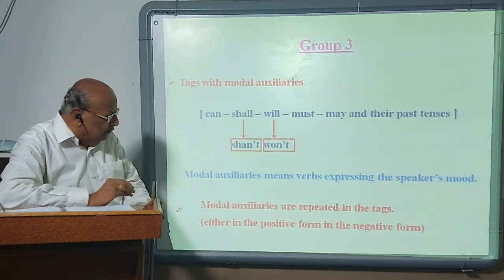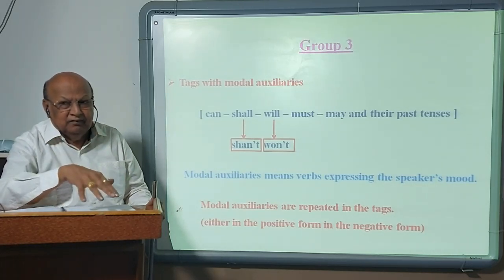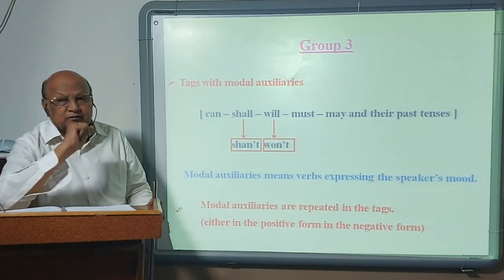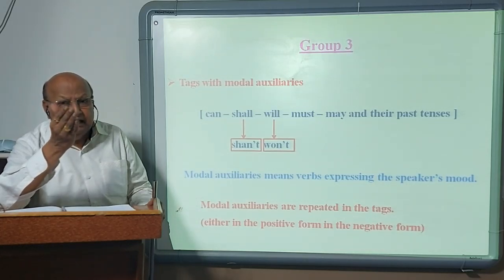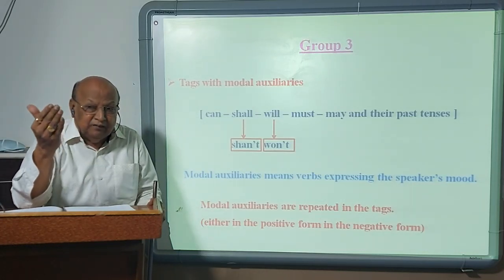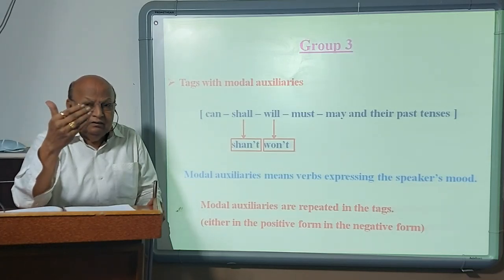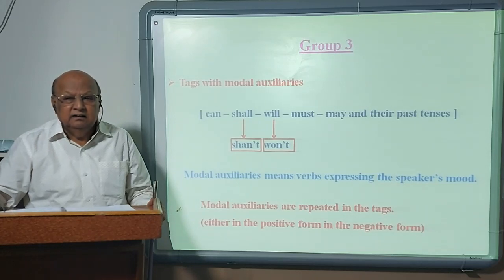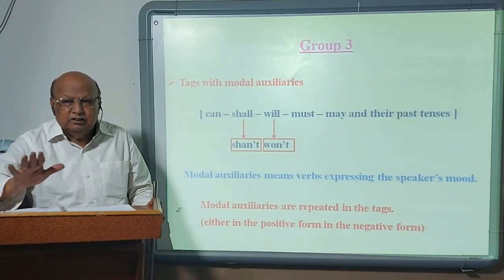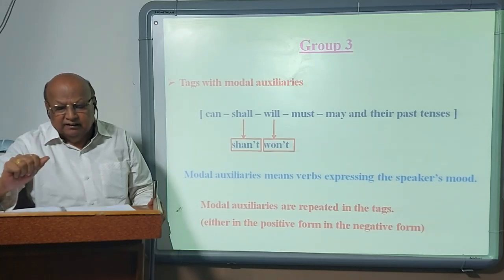Modal auxiliaries are repeated in the tag either in the positive or negative form. It is very easy. Because in the first group, forms of to be, am is exception. In second group, have, has, had, if they are used as the main verbs, they are replaced by forms of do. They are slightly difficult. But third group, tag with modal auxiliary, modal auxiliary is repeated. But you have to decide whether it is to be repeated in the positive or negative form. It will depend on the given statement.